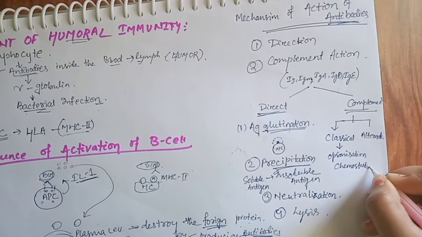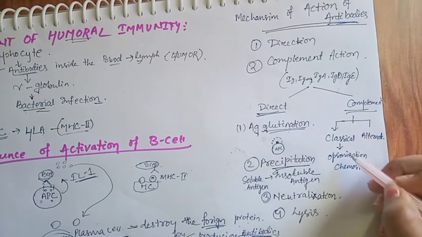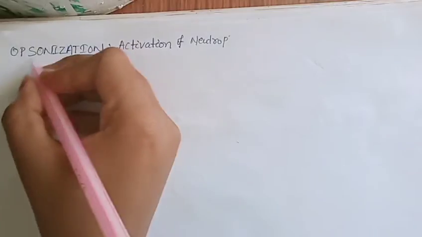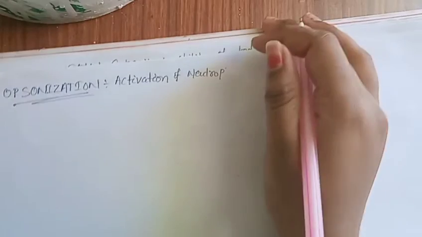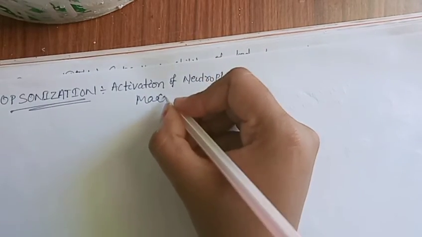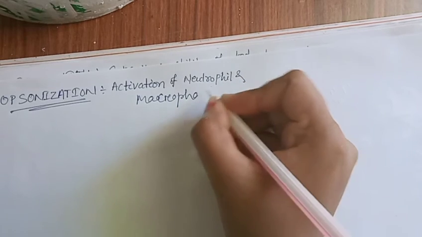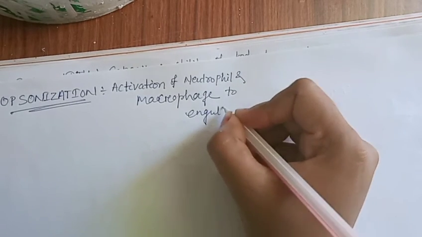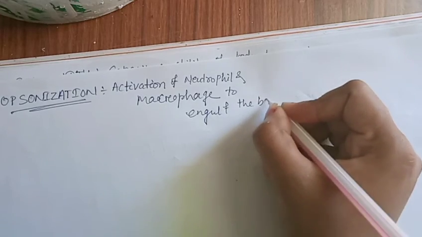These two things are extra, and all else is the same as the direct way. Opsonization is the activation of neutrophils and macrophages to engulf the foreign body, to engulf the bacteria.